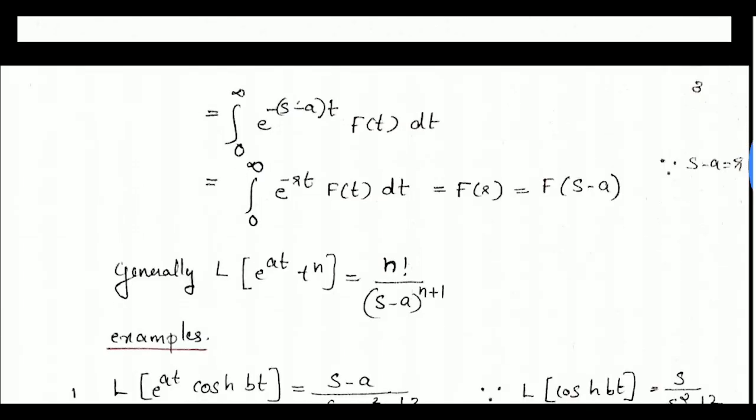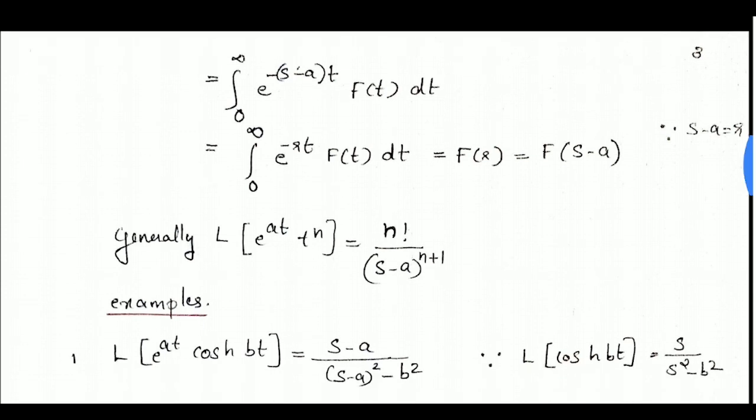which is equal to integral 0 to infinity e raised to minus of (s minus a) t f of t dt. Put s minus a equal to r, then we get integral 0 to infinity e raised to minus rt f of t dt, which is equal to F of r. That is, we know integral 0 to infinity e raised to minus st f of t dt is F of s. So integral 0 to infinity e raised to minus rt f of t dt is F of r, which is equal to F of s minus a.